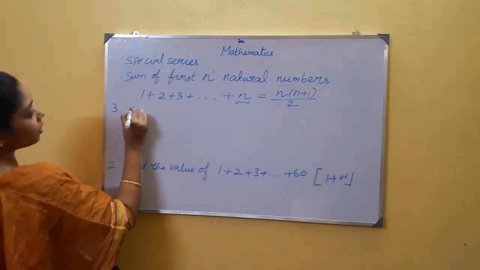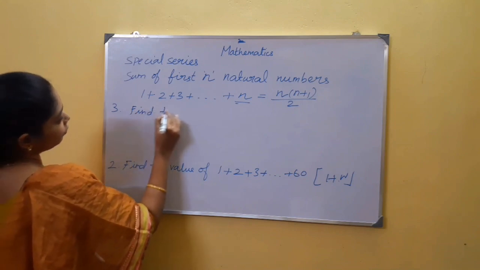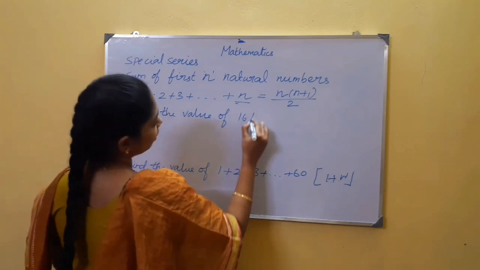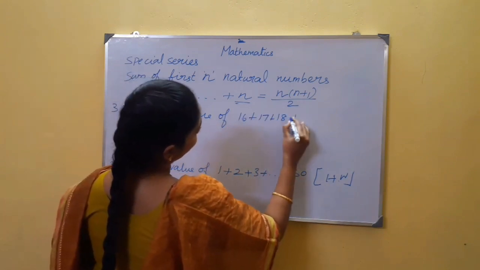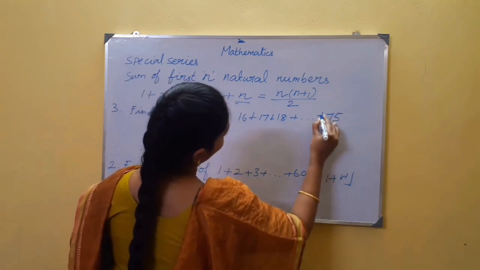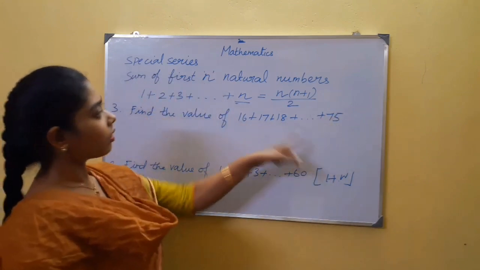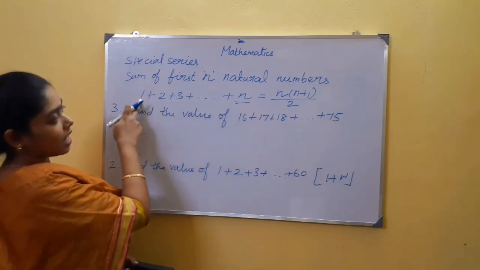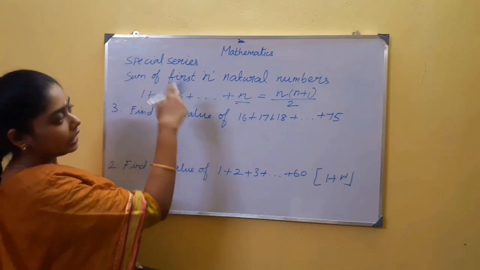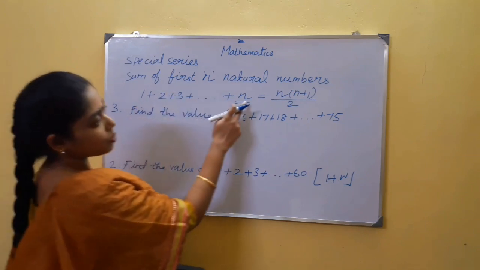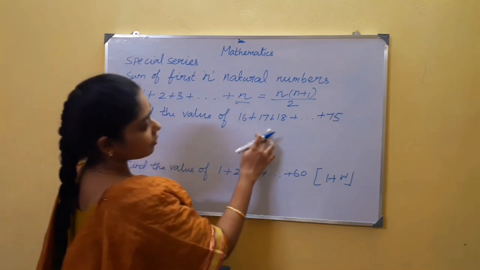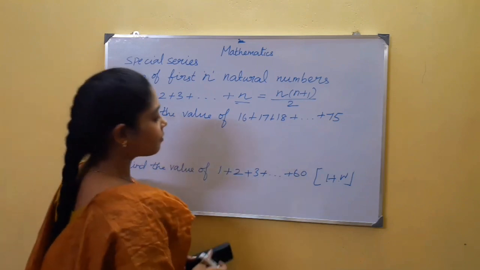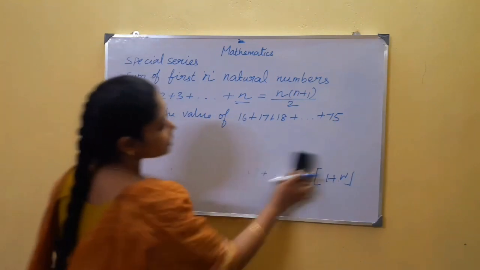Now, third problem. Find the value of 16 plus 17 plus 18 goes on up to 75. All the numbers here are natural numbers, but this formula holds only if the series starts from 1 without leaving any number in between. This is 16 plus 17 plus 18 up to 75, but it doesn't start with 1. We can rewrite this given series to apply this formula.